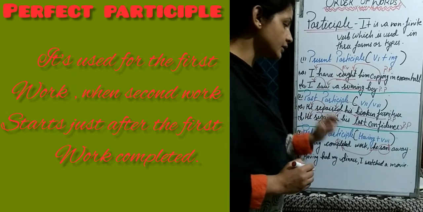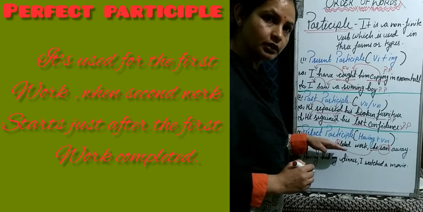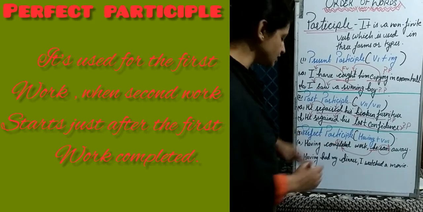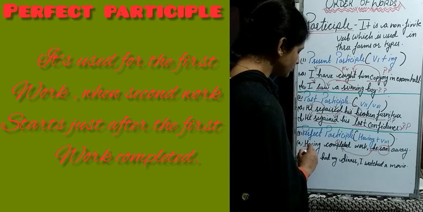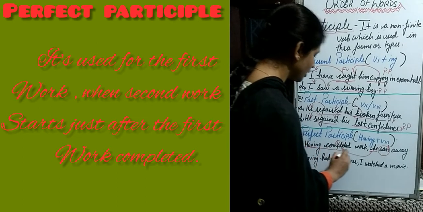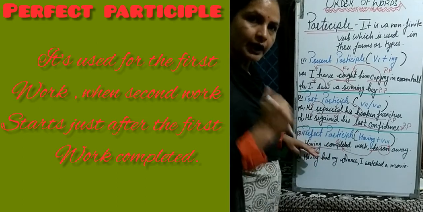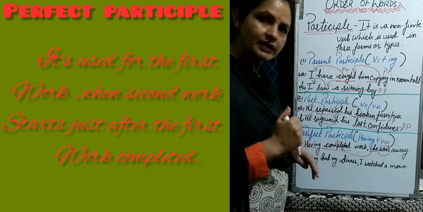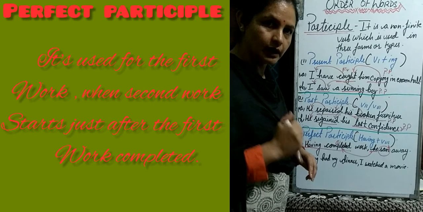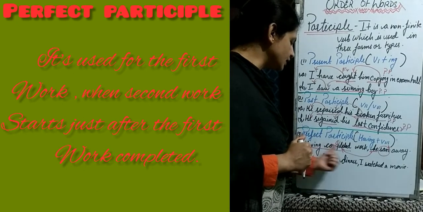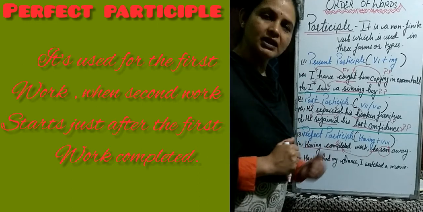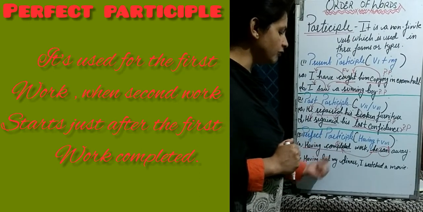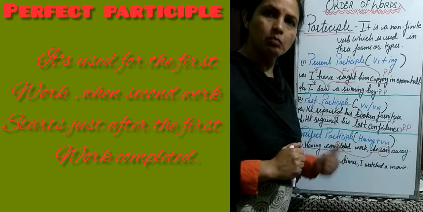Now, as he first completed his work, it is perfect participle. Why is it perfect participle? Because we have used here having completed. Having, that is used in perfect tense, and completed, that is the third form of verb. So that's why this completed is perfect participle. Okay. Now in the next sentence, having had my dinner, I watched a movie.